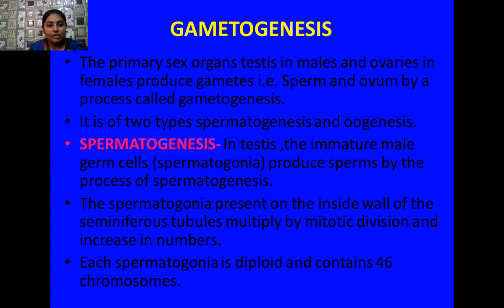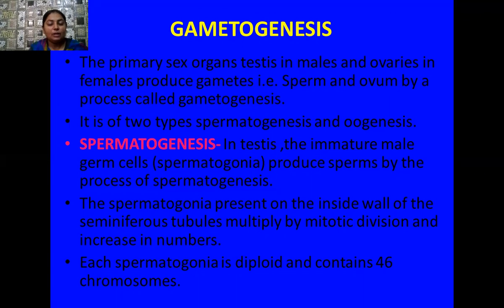And what is spermatogenesis? Spermatogenesis is the process of formation of spermatozoa or sperm from the testis of the male. So you know that in the testis, during the stage of development or reproduction, immature male germ cells are present.